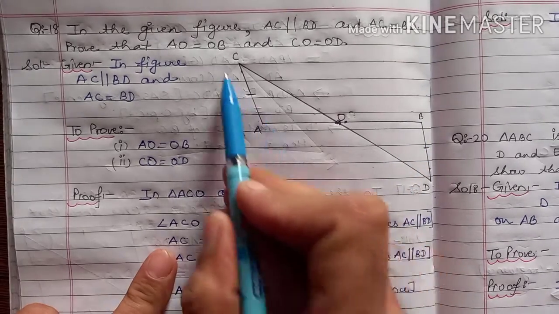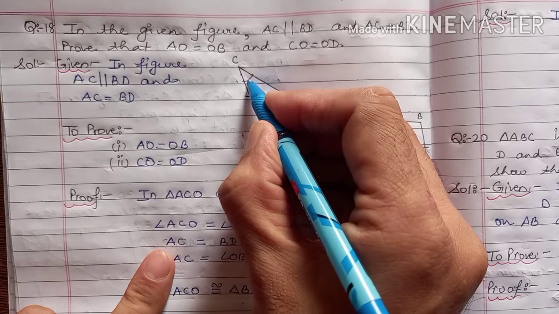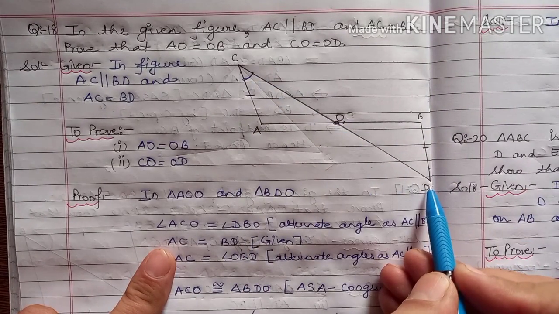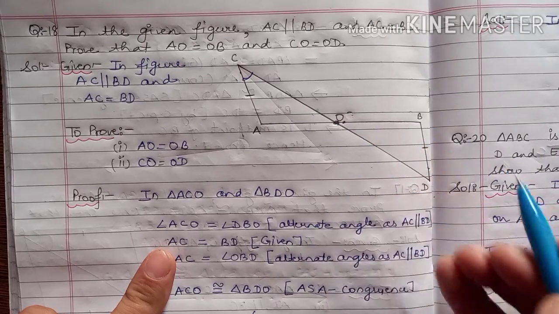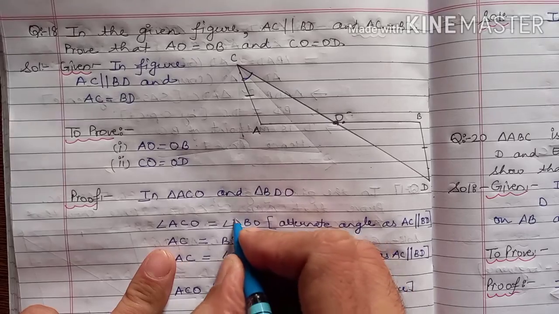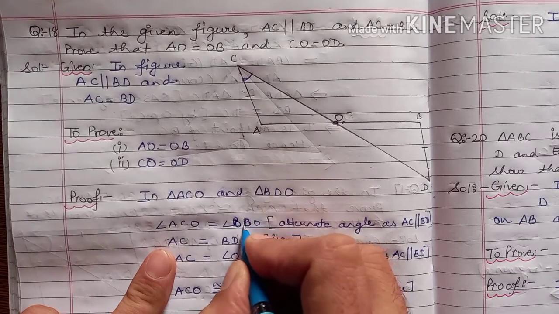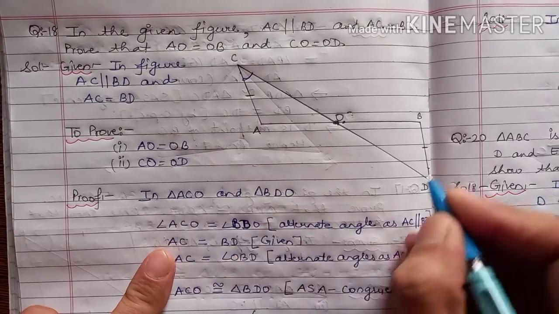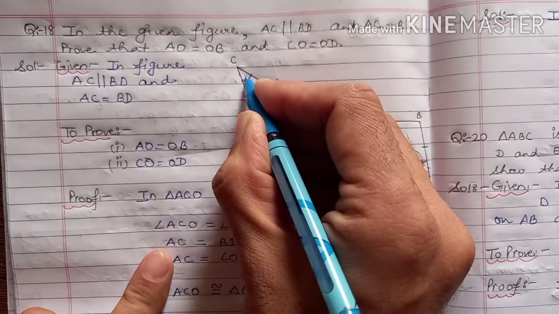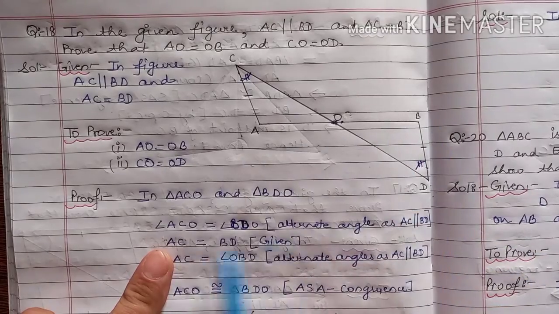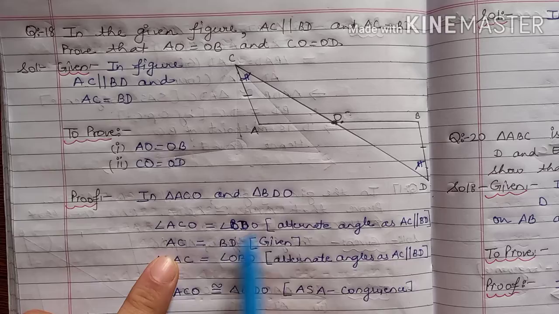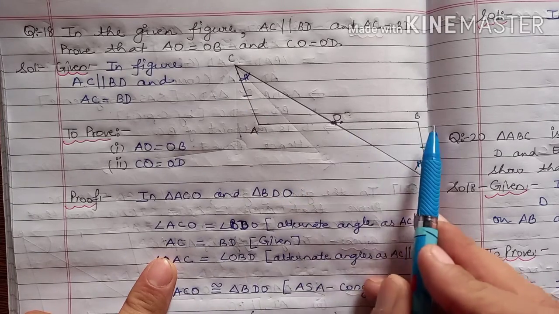First of all, angle ACO is equal to angle BDO, this angle. So these two angles are equal, as these are alternate interior angles, and AC is equal to BD.